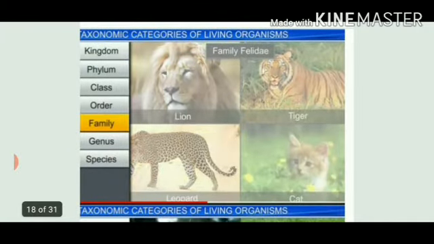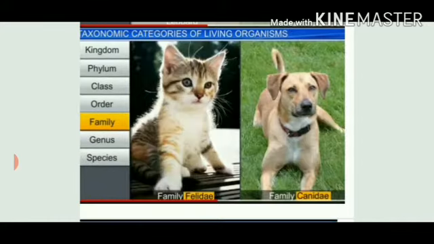Similarly, here they have shown lion, tiger, leopard. We all know three of them belong to the same genus, but the cat belongs to a different genus, though its characteristics are somewhat similar to these three other animals. That's why it also belongs to the same family, Felidae. Now you can see dog and cat have similar characteristics. Not all characteristics are the same, but still there are some similarities. They belong to two different families. Cat belongs to family Felidae and dog belongs to family Canidae.